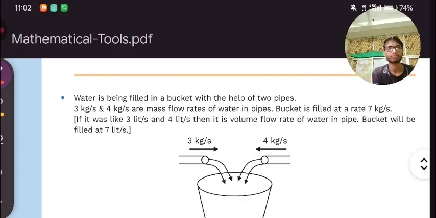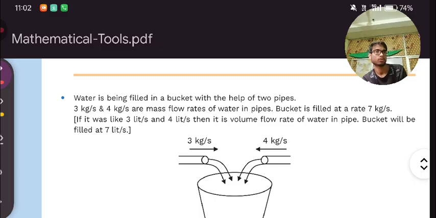Next we have water being filled in a bucket with the help of two pipes. 3 kg per second. Not a speed, this is a mass. 4 kg per second. These are the mass flow rates of water in pipes.